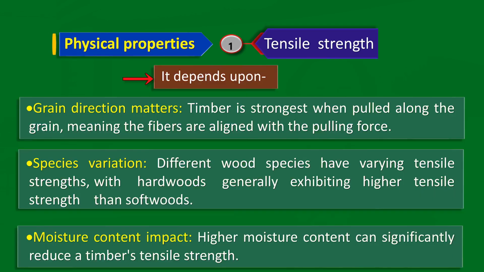It depends upon, first, grain direction. The timber is strongest when pulled along with the grain, meaning that the fibers are aligned with the pulling force. Species variation: different wood species have different tensile strengths, with hardwood generally exhibiting higher tensile strength as compared to softwoods. Moisture content: higher moisture content can significantly reduce the timber's tensile strength.